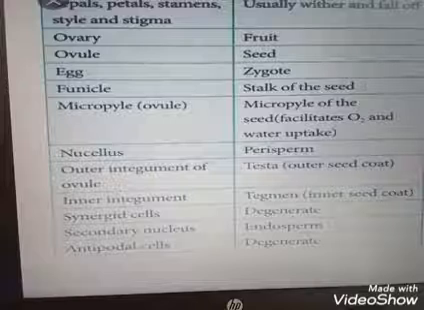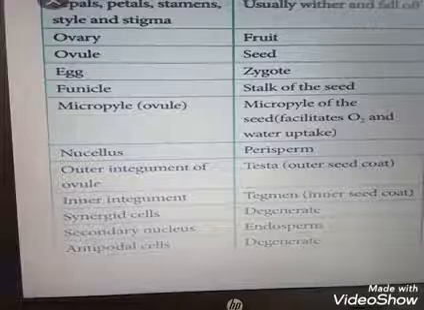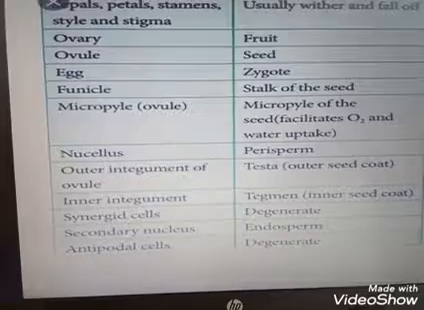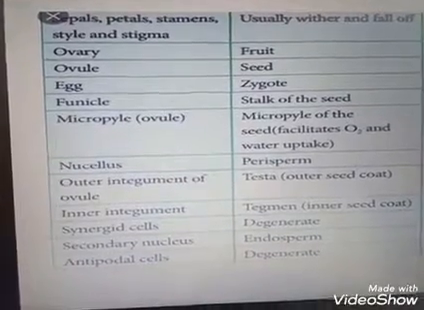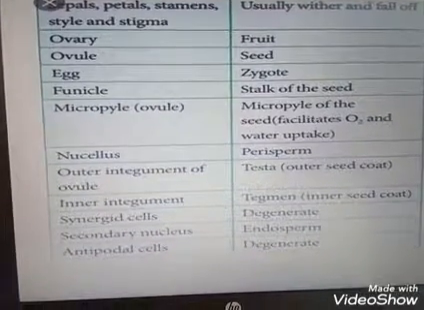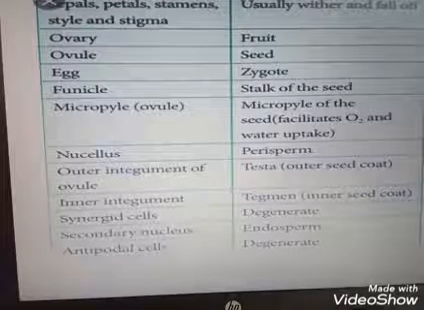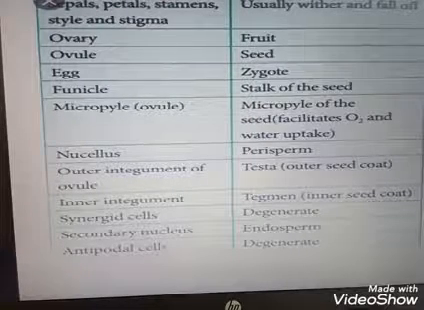So these are the main events taking place. This is very, very important. What would happen to each floral part is asked as a 2-mark question, 3-mark question, 5-mark question, and for 100 questions also. So it is very important. Study well. If this picture is not clear, please inform me.